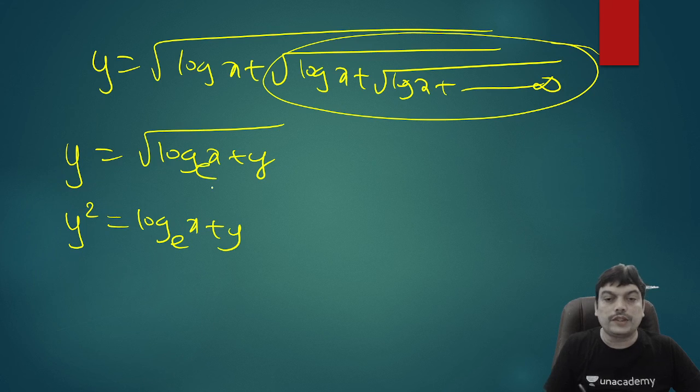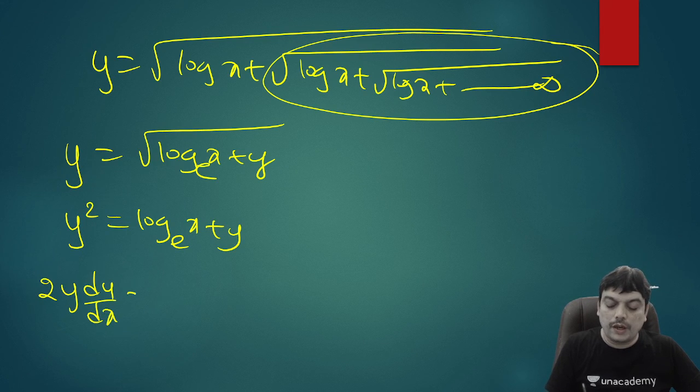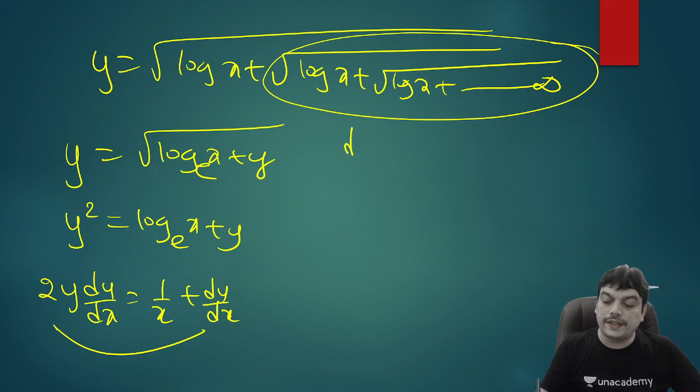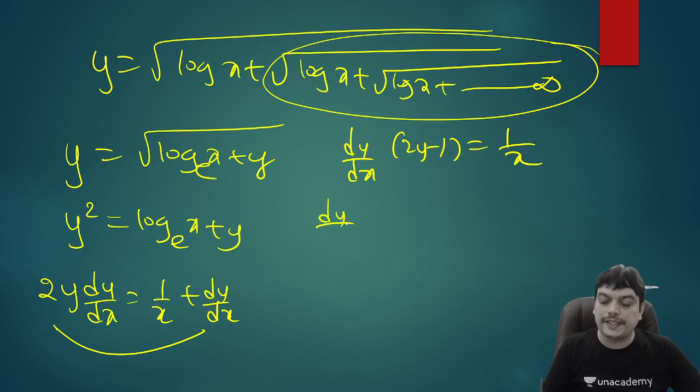Now differentiating both sides, y square will have the derivative 2y dy by dx. And log x has the derivative 1 by x, and this y has the derivative dy by dx. Now you group these two together, you will get dy by dx into 2y minus 1 is equal to 1 by x. So therefore, dy by dx is 1 by x into 2y minus 1. And this is nothing but choice C.